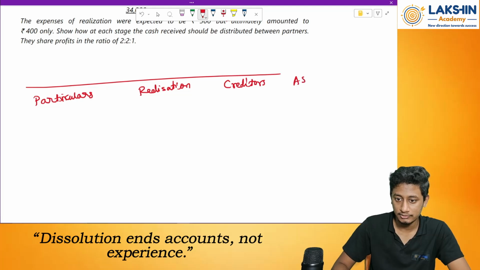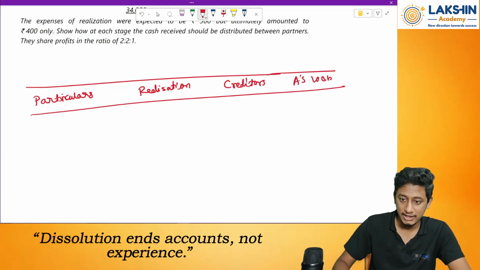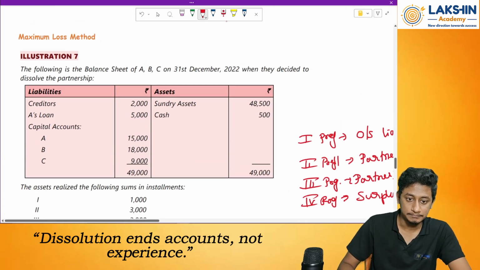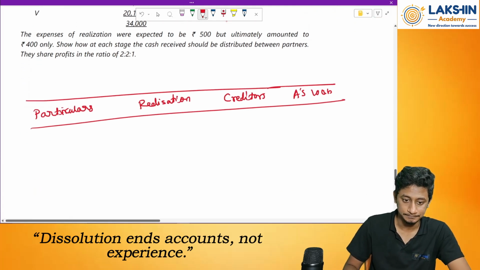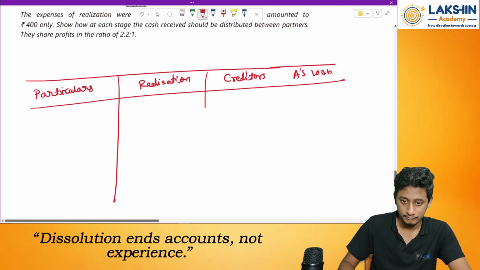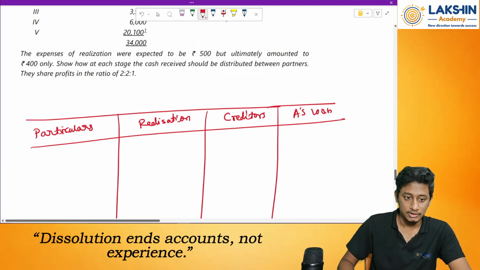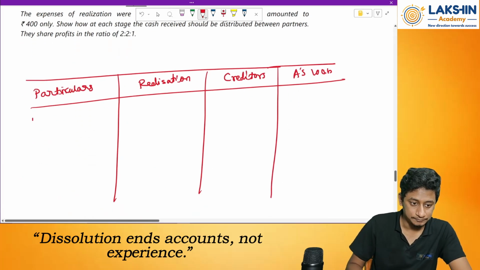Then we have A's loan. Who is A? A is a partner in the firm. Remember?